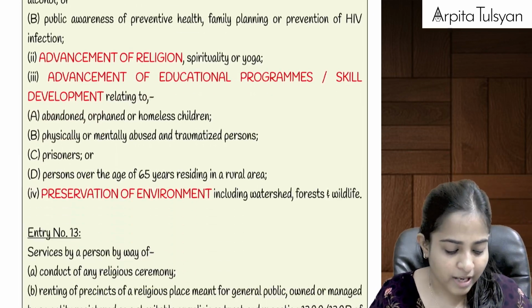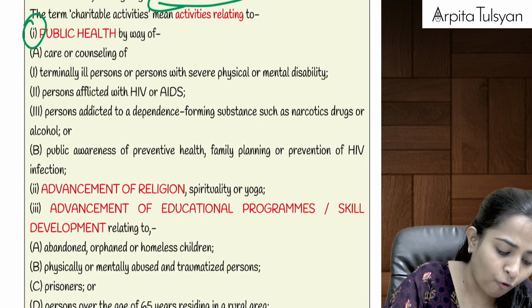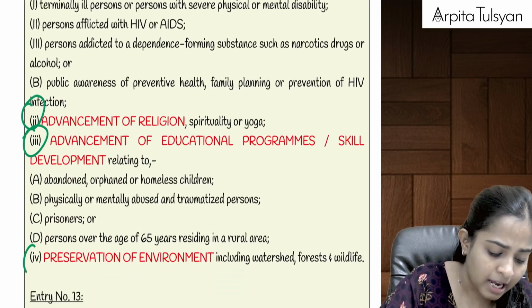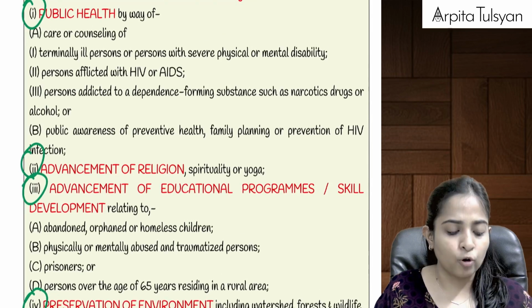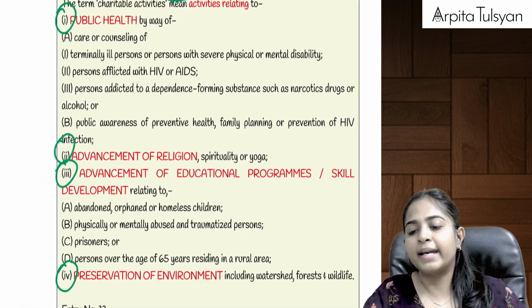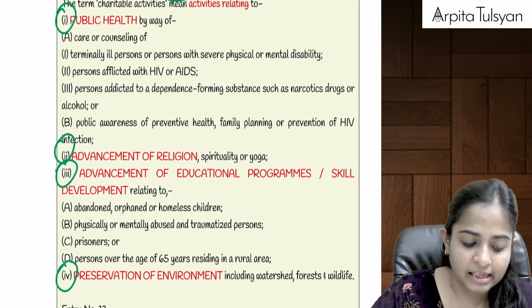Ma'am, which are those activities? We are going to divide it into 4 points. Can you see I am circling a few points? These are broadly divided into 4 points. First one is if they are providing any service in the form of public health. Okay, public health